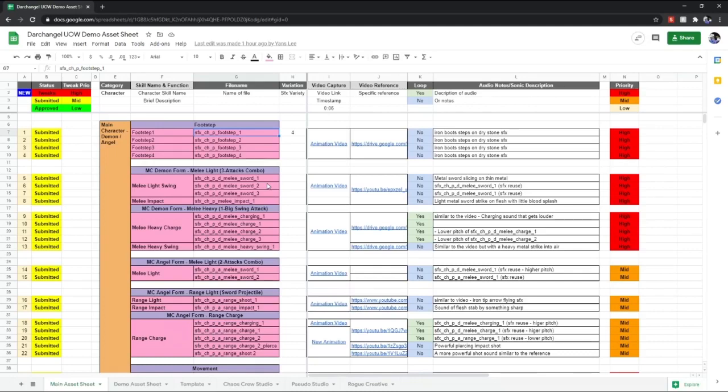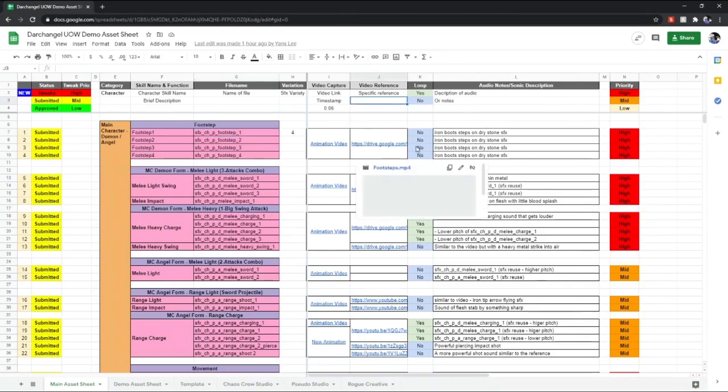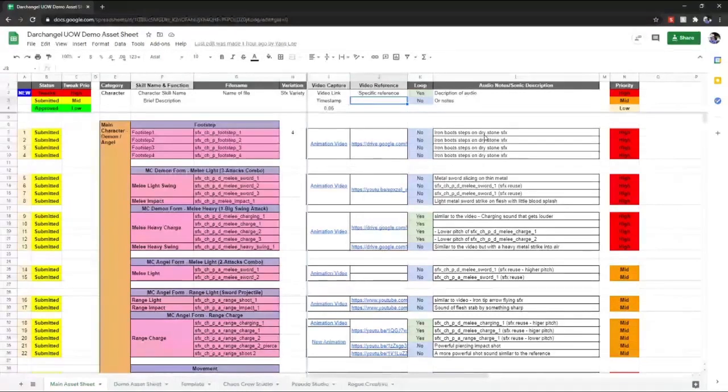What's important for the game as well is the video capture of the animations. If you already have assets provided, you can give them to the audio person, who can then work on the sounds, because if there's a visual reference, it will be much easier. Then there's the video reference of how you want the sound to sound. If you want it to sound like a character from Halo, you link videos from Halo.